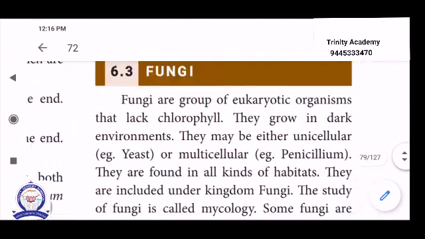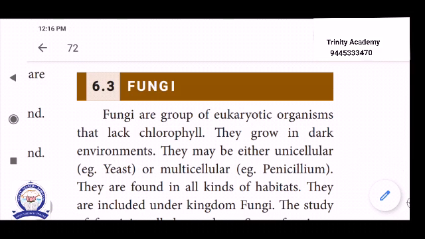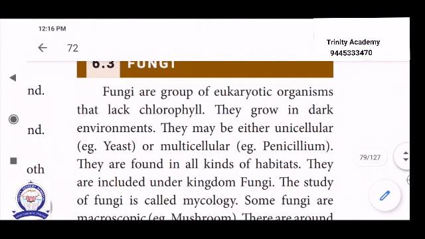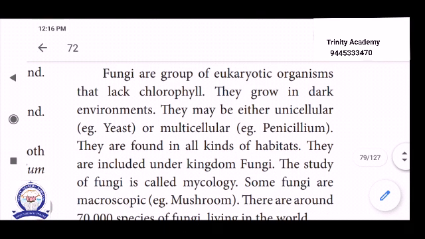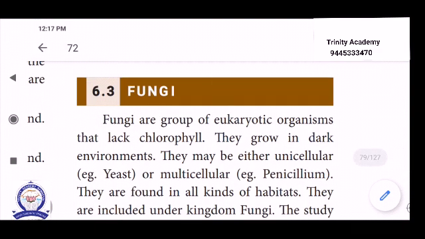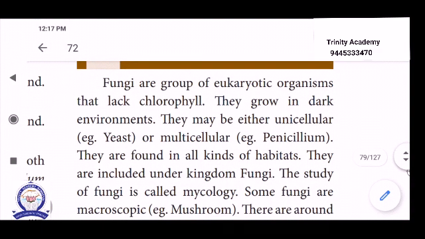The next topic, fungi. Fungi are non-green thallophytic organisms, that is, with absence of the chlorophyll pigment, non-green plants. See that, fungi are the group of organisms that lack chlorophyll. Chlorophyll is absent here, so they grow in dark environments.